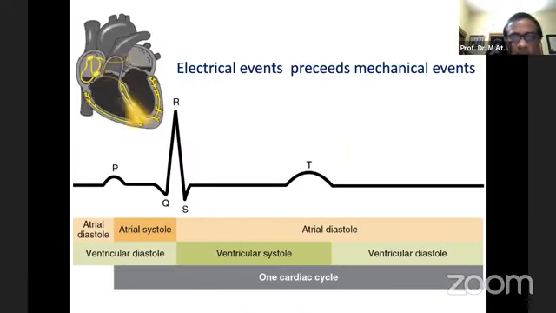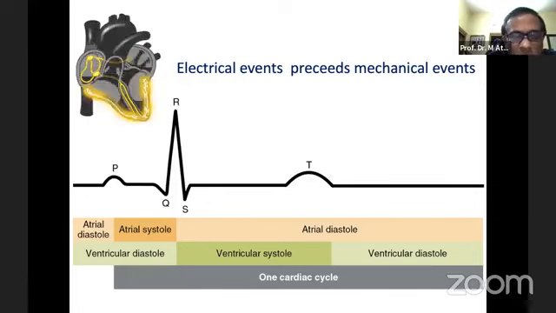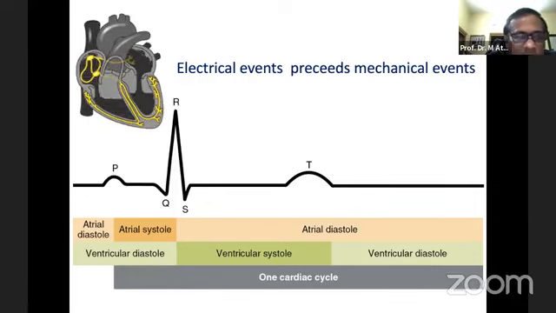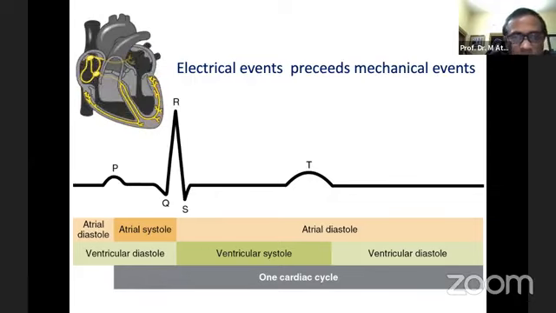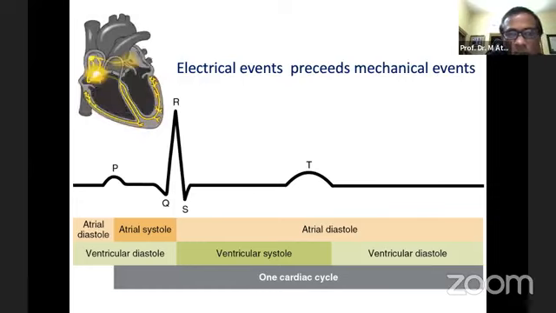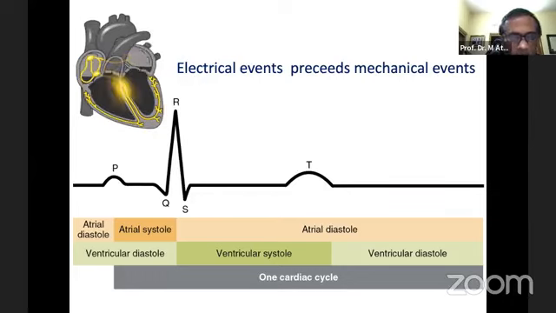And the heart does two things. The mechanical events are the main function of the heart, that is the pumping of the heart, done by systole and diastole. And it is actually a translation of the electrical activity of the heart. So the heart can be compared not only to an electrical source, that is a generator, but also to a transformer. It can transform the electrical activity and convert it to mechanical activity, that is systole and diastole.